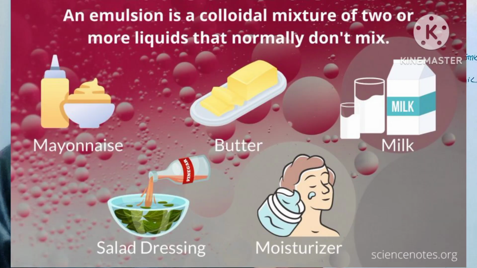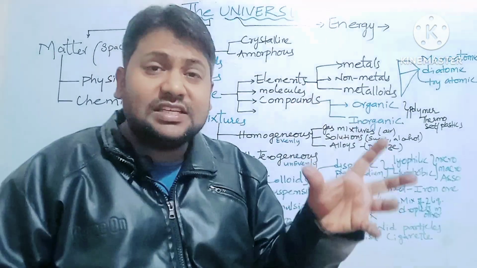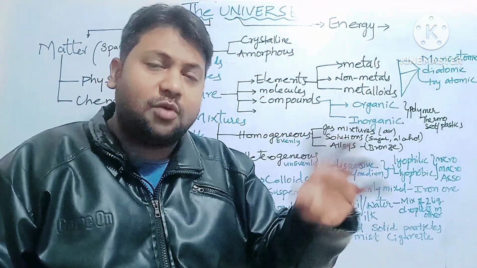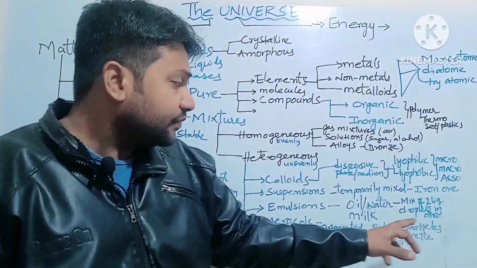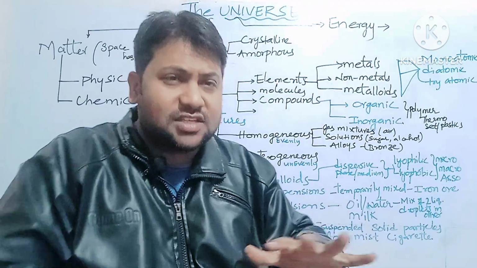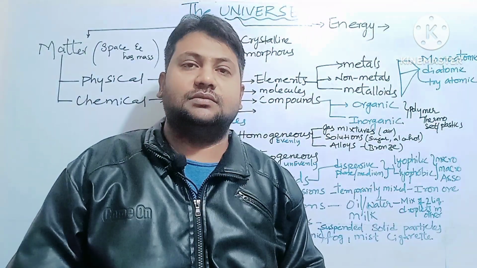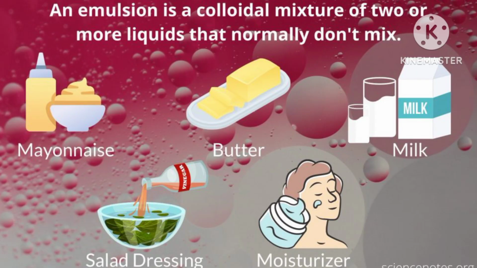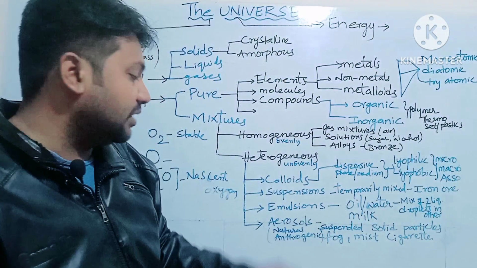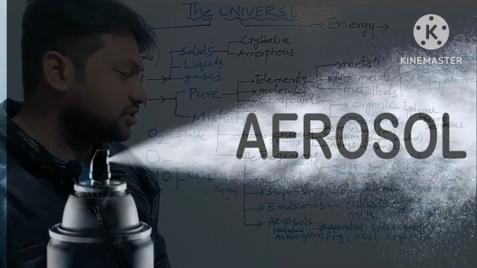Then coming to emulsions. What are emulsions? They are mixtures of two liquids, in which one liquid forms small droplets that are completely spread over the other liquid. So those are called emulsions, for example oil and water, and also milk is the best example of emulsions.